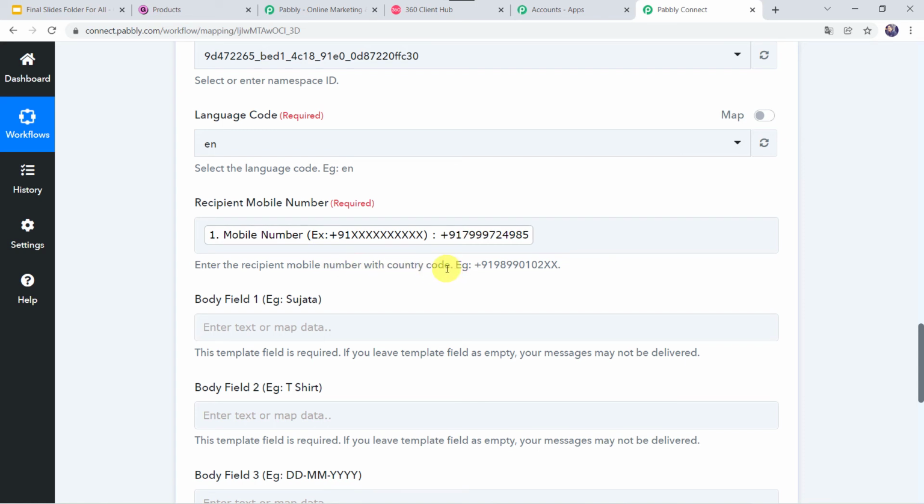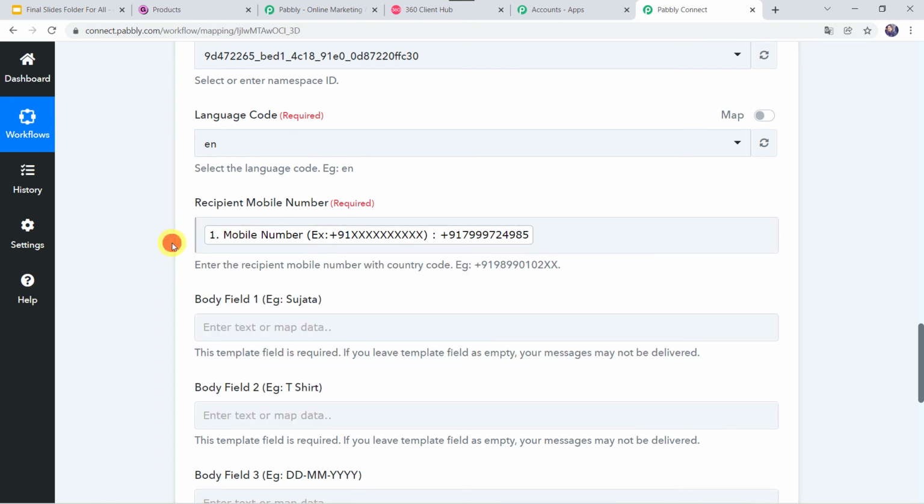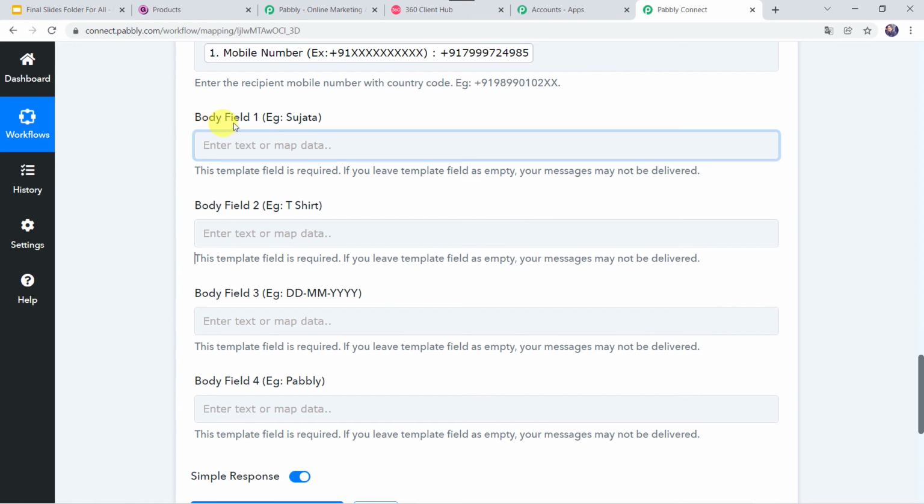So as we can see, the +91 country code is already added to the number. But in case the country code is missing, please add your country code before the mobile number. Then only will the messages get delivered on the WhatsApp number of the customer. Here you have to map the WhatsApp number of the customer. Please remember this.